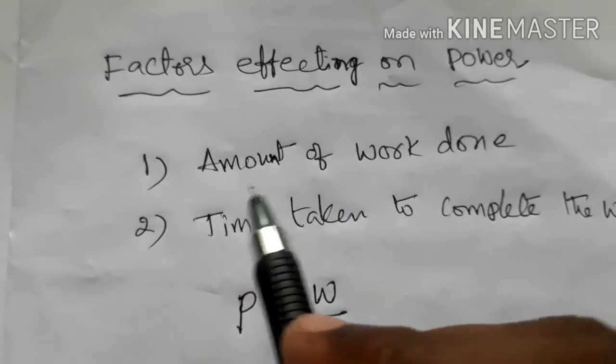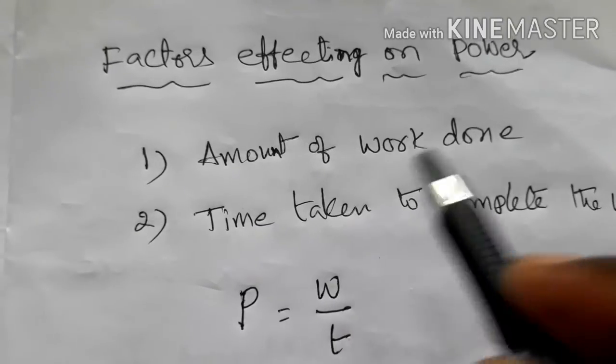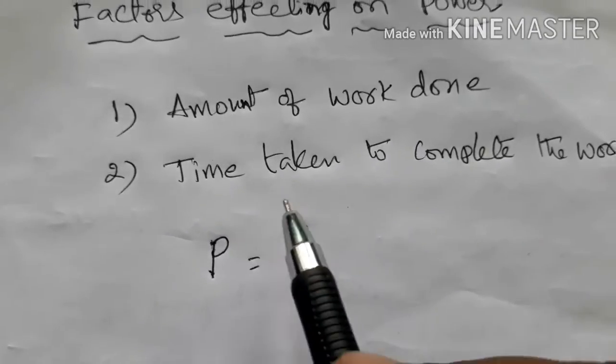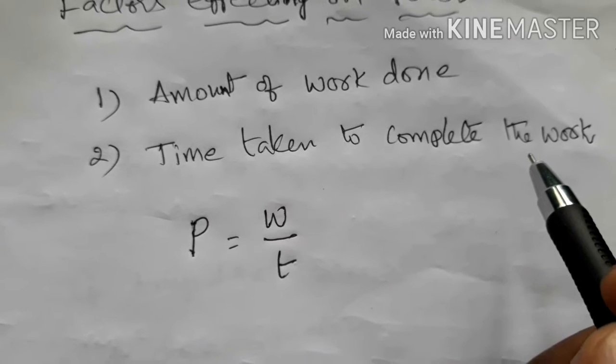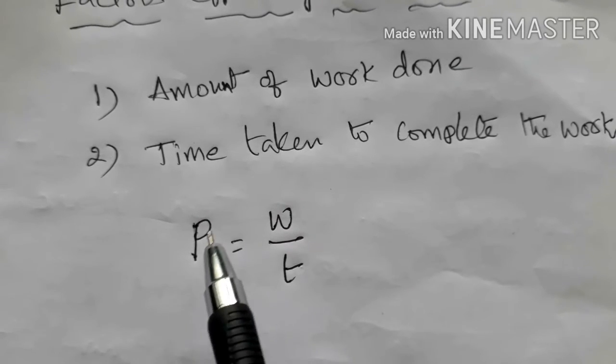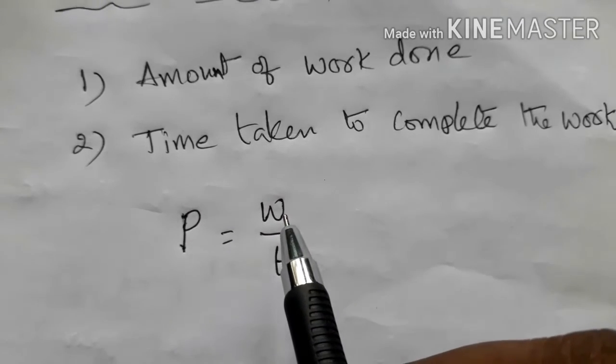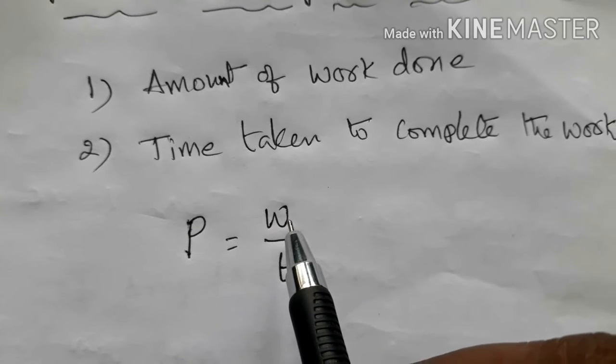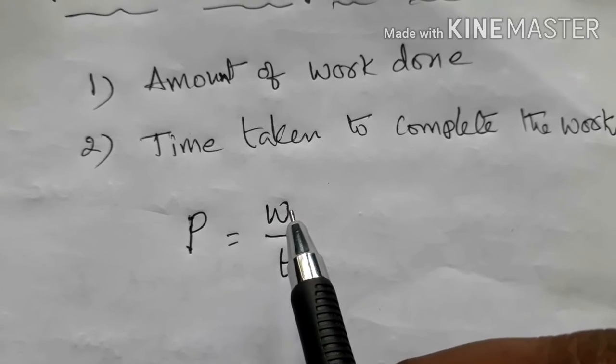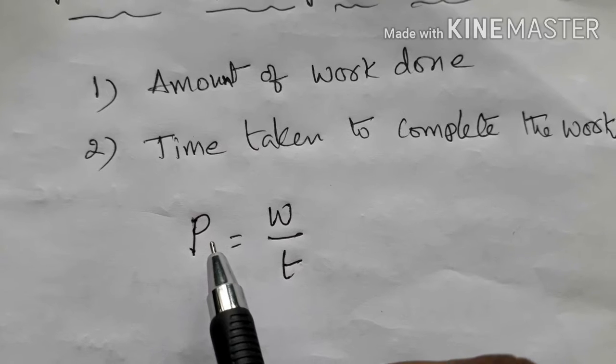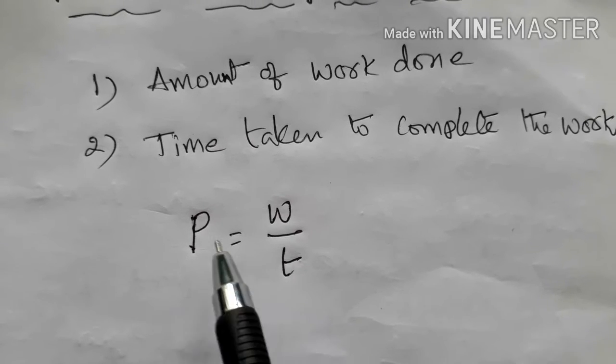Here there are two factors affecting power. One is the amount of work done. The second one is the time taken to complete the work. See how it is affected. Power and work done are in direct proportion. When work done is more, then power increases. If it takes less time, power increases.